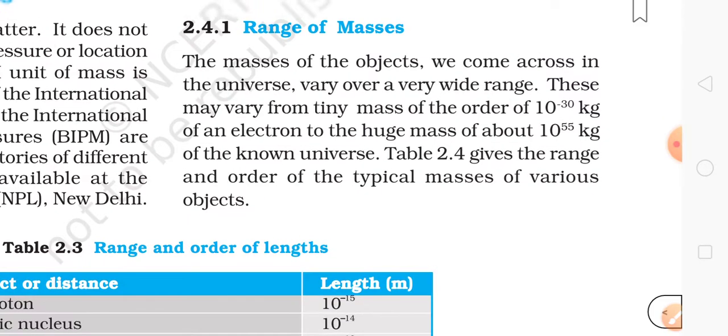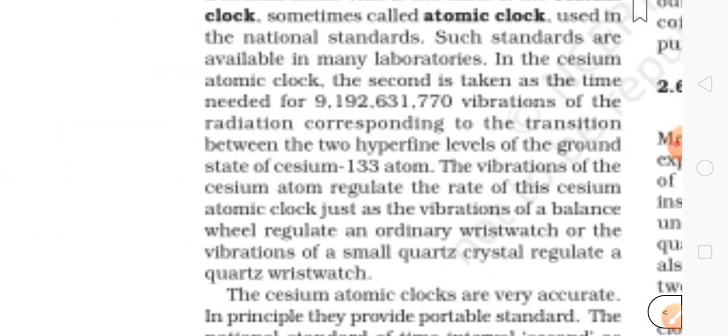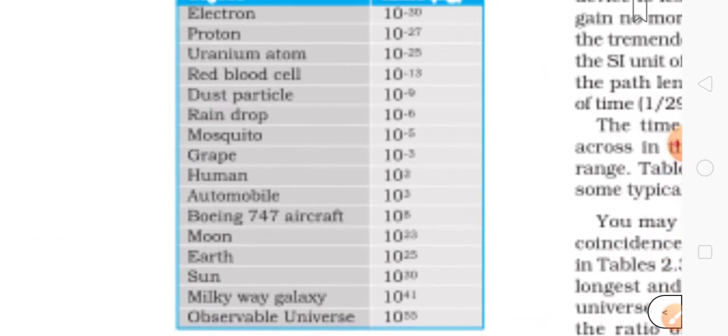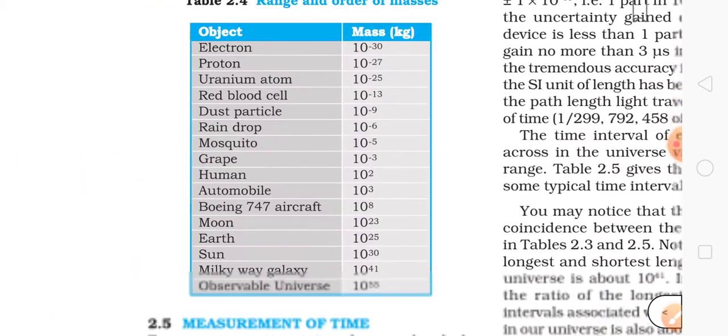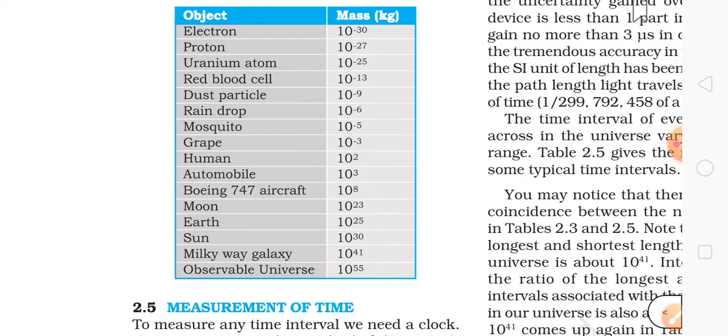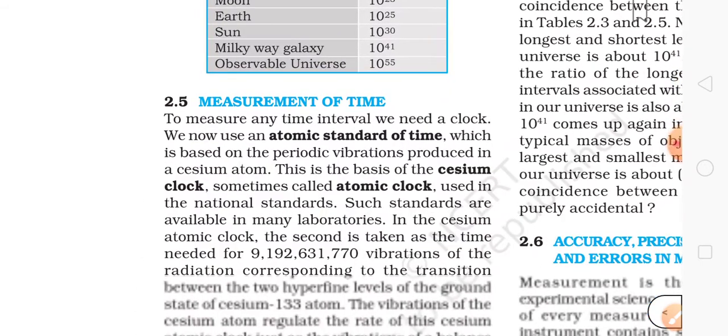Next is range of masses. Here also the same things are given, not so important, but there will be a table in this NCERT that is actually important. See, the mass of electron equals 10 to the power minus 30 kg. These things are actually important. The mass of the sun is 10 to the power 30 kg, but the mass of electron is 10 to the power minus 30 kg.